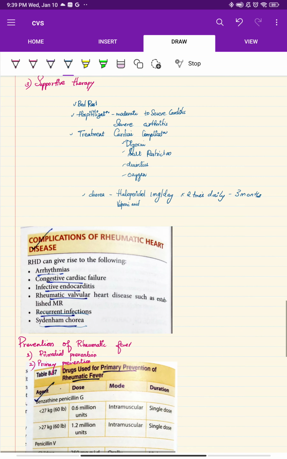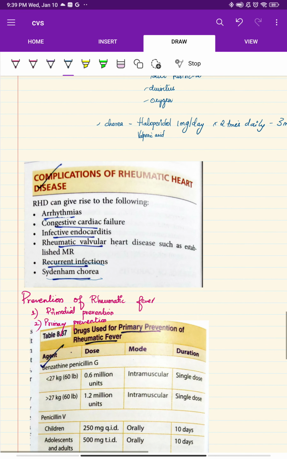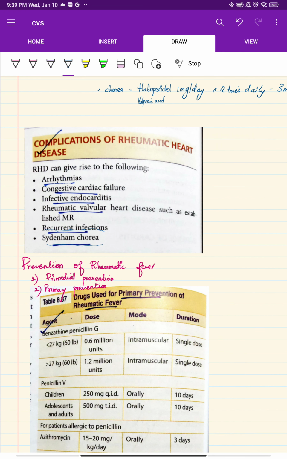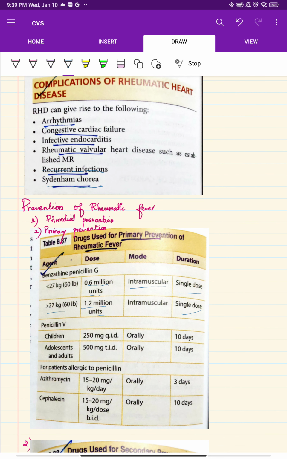Next, if you want to prevent rheumatic fever, what will you do? First of all, primordial prevention. Next, primary prevention: you should give penicillin G benzathine, less than 27 kgs means 0.6 million units intramuscular, greater than 27 means 1.2 million units, a single dose only. Whereas if a child has a hemorrhagic condition, we should give penicillin V.